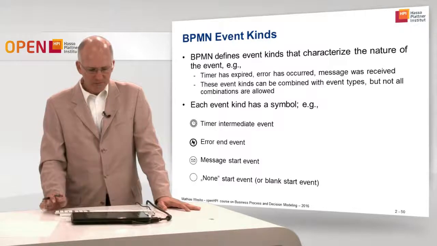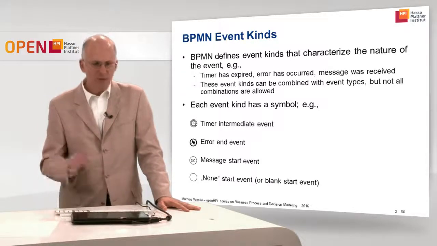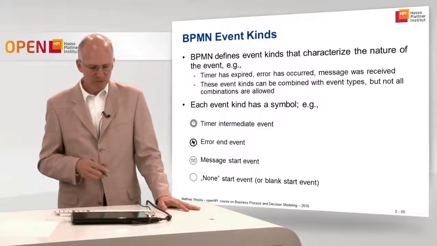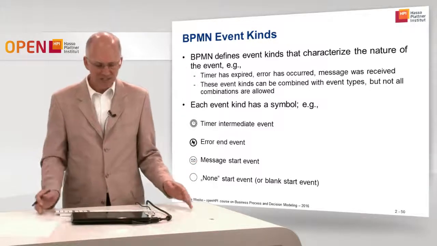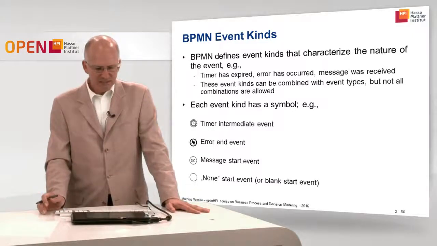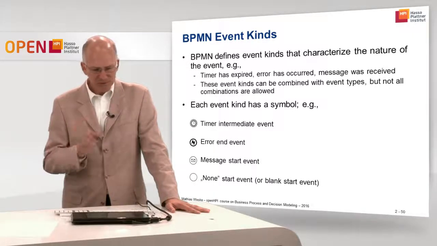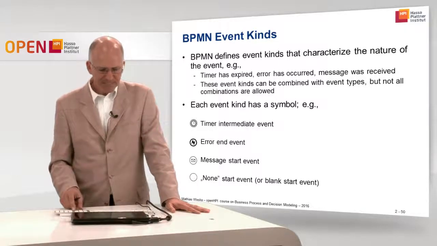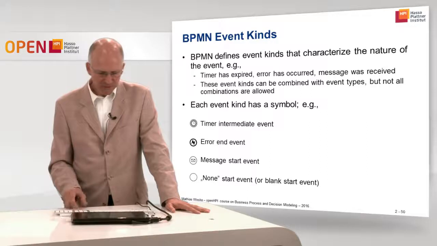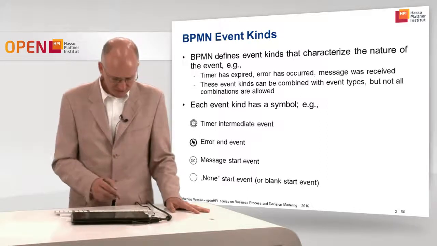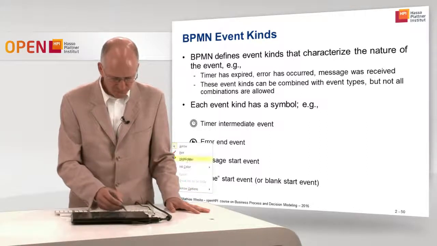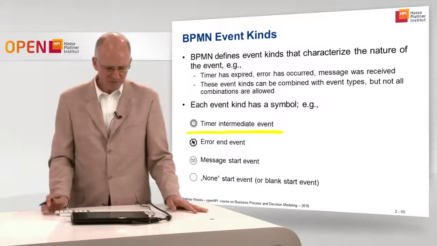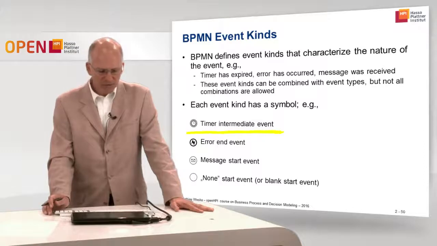We'll briefly look into this, but we cannot be complete here, because BPMN has a very rich set of event kinds and event types, and also their relationship is defined properly in the standard. Each event kind has a symbol. So there is the timer intermediate event, where the symbol is this clock symbol that we see here.